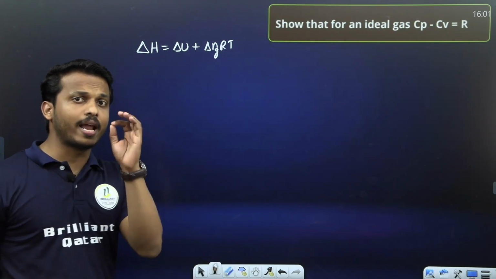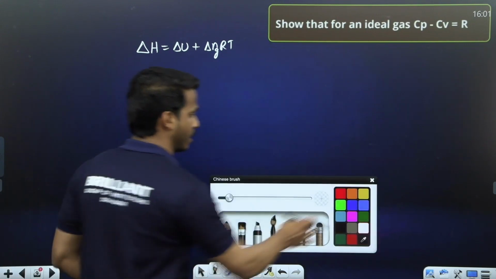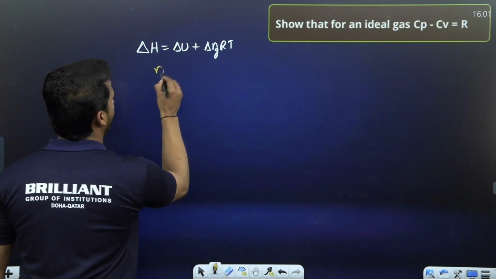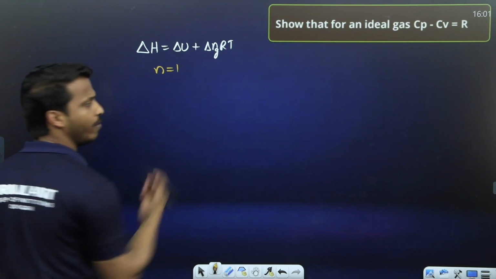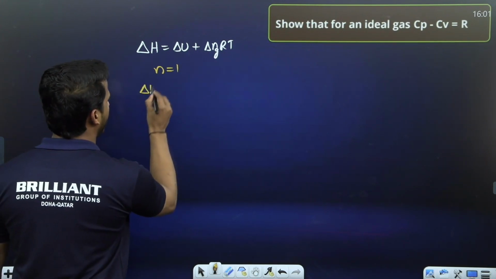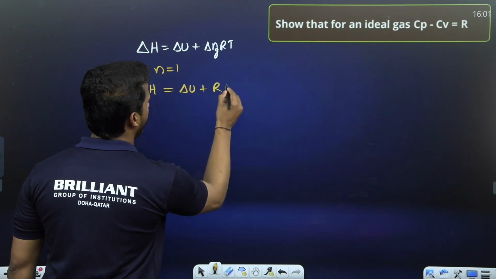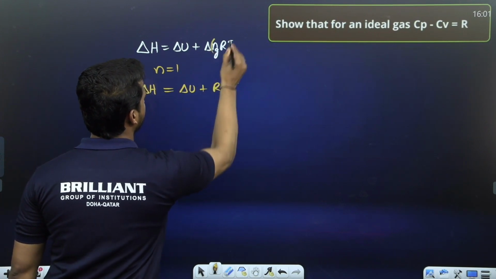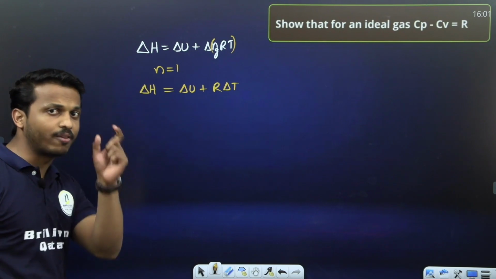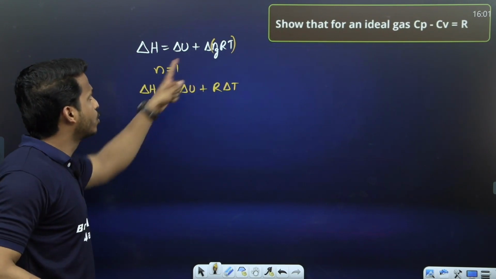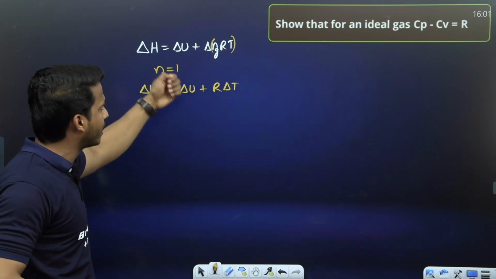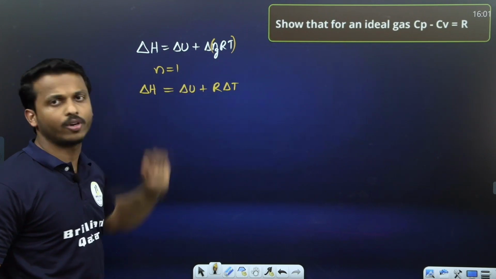Suppose you consider the change in number of moles is equal to 1. So the n value we can take as 1. So the equation will be delta H equal to delta U plus R delta T, right? Here the n value we take as 1. R is a constant, so let us take it out. The change in value is only for temperature.